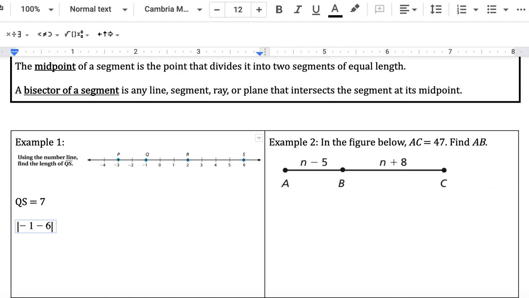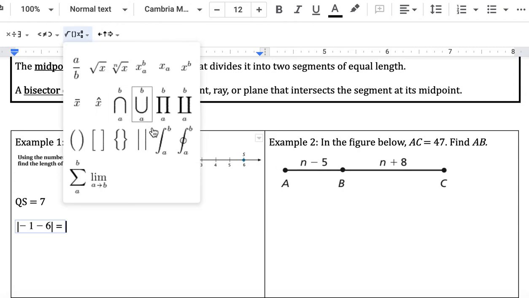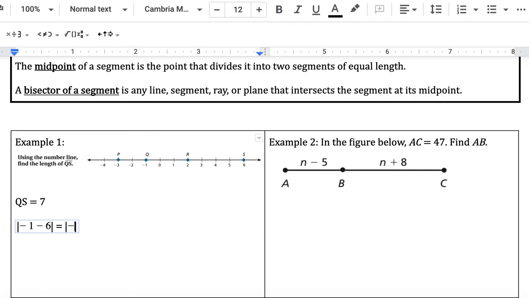So -1 minus 6 is -7, and that's still inside our absolute value. So it becomes -7, and then the absolute value of -7 is 7. So that's another way you could do the problem.